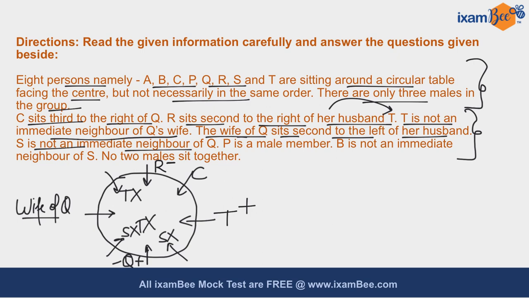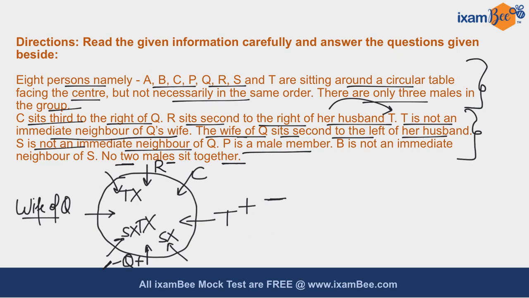Now it is given to you that P is a male member and no two males sit together. So if P is a male member, he cannot sit between T and Q, here is your T and here is Q, because no two male members sit together.